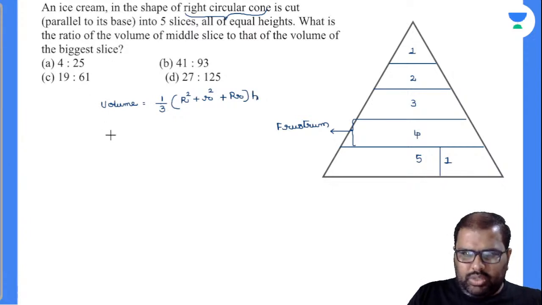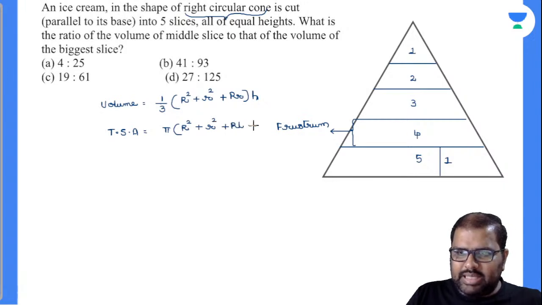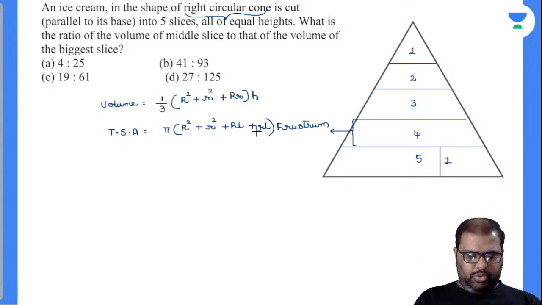Now what will be the total surface area? As we are dealing with the frustum, I'll write down the total surface area also for you here. Pi into capital R square plus small r square plus capital R into slant height, beta. L means slant height, everybody knows. Small r into slant height. Hope you got my point there.